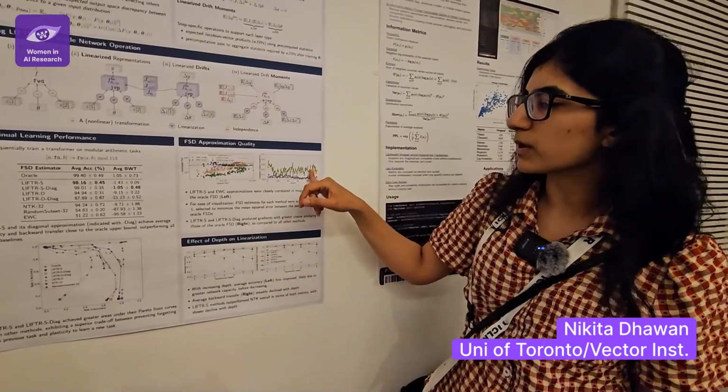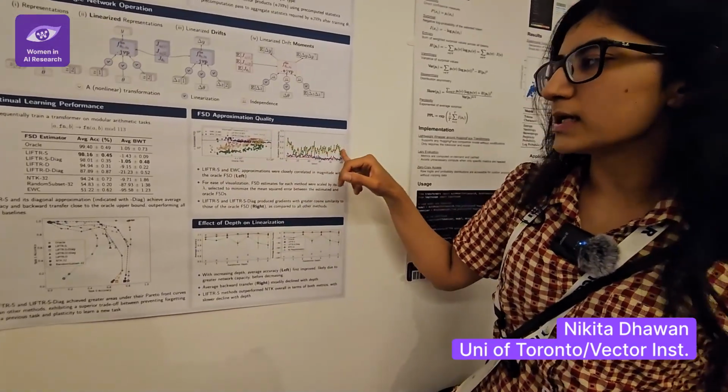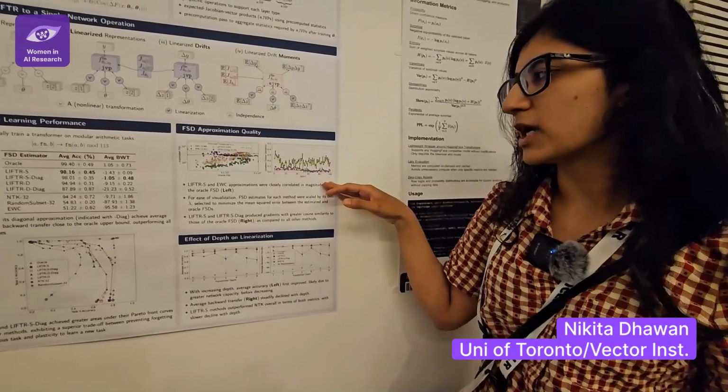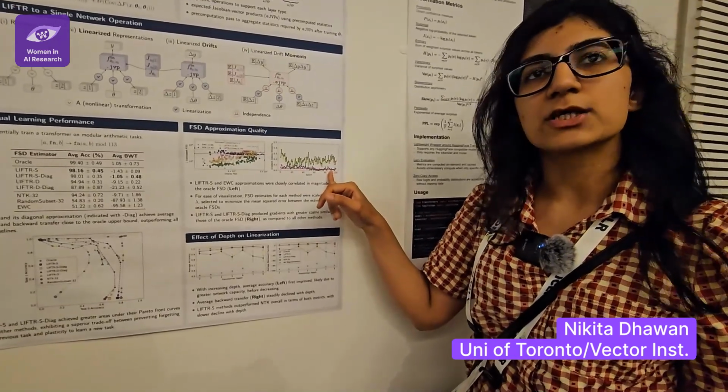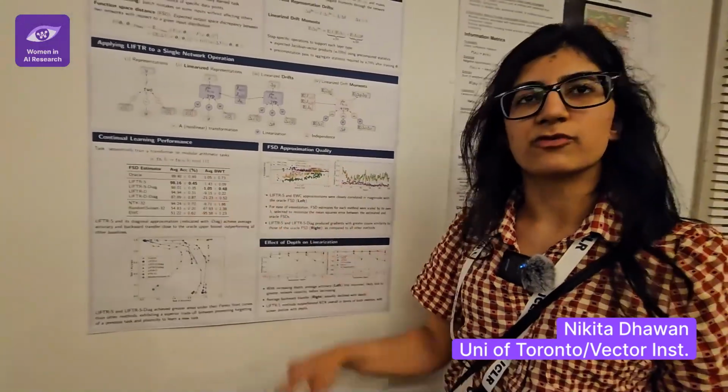And here it's much more clear that our method, which is the Lifter methods, gets higher gradient cosine similarity across training than the baselines, which have much lower gradient cosine similarity. That sort of explains why you would see worse performance for them.